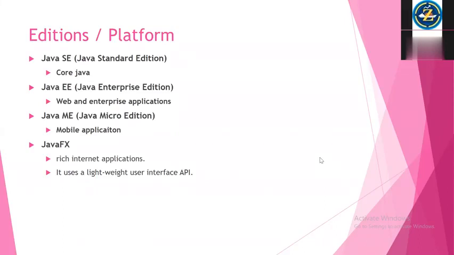What is the difference between web app and enterprise app? See, we cannot exactly separate enterprise and web apps. All are web apps only. Even enterprise applications are web applications.